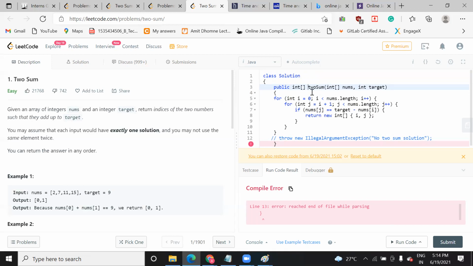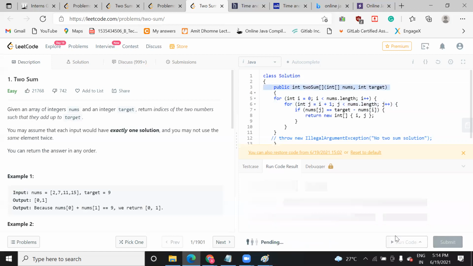You were saying that the square bracket will go after, but here you can see the square bracket at first. Why do we add it at first? Because this is the function or method that is accepting the array nums. You can try adding it after, but if your compiler doesn't support it, you will get an error. But this function was already given by the program itself. I have not added this method, so I can't change it, but I can show you whether it is running or not.